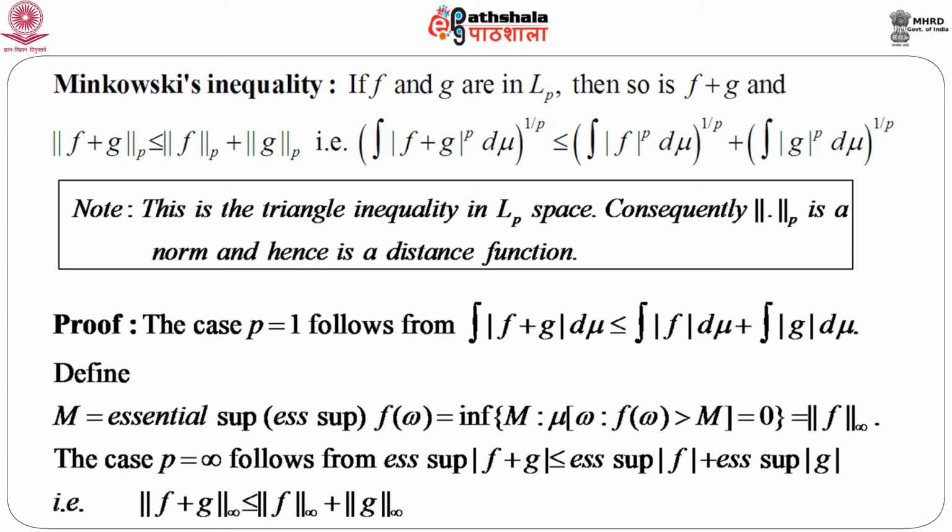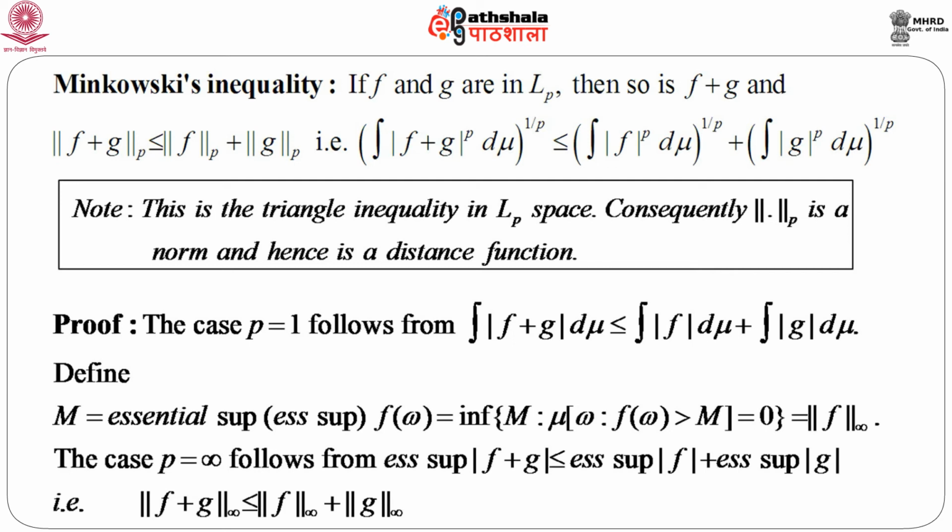We call this the norm of order infinity, the infinite norm. And this again follows from the result that the essential supremum of f plus g is less than or equal to the essential supremum of f plus the essential supremum of g, and the proof follows directly: the infinity norm of f plus g is less than or equal to the sum of their norms.